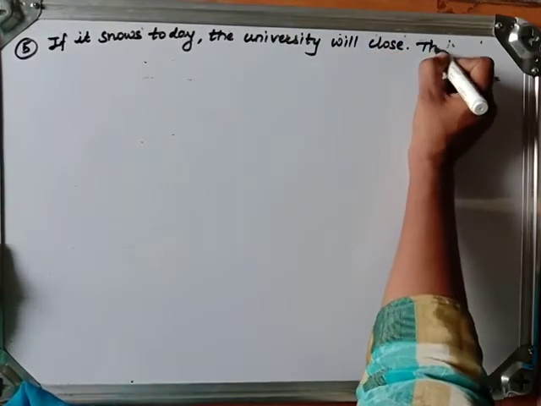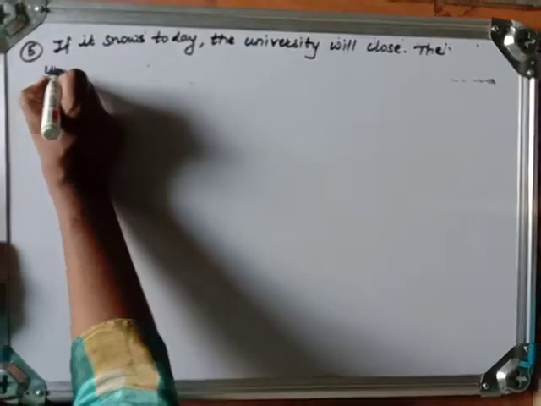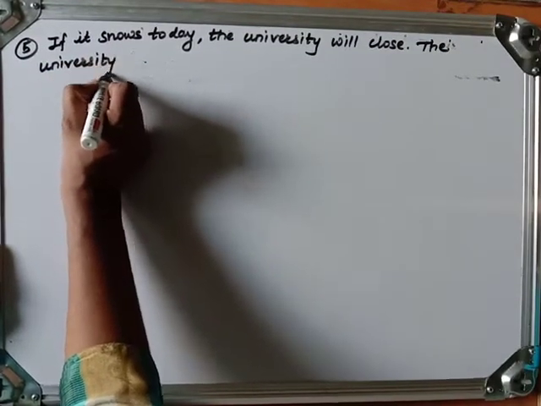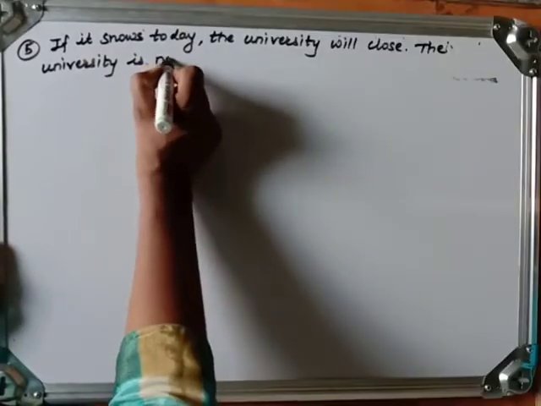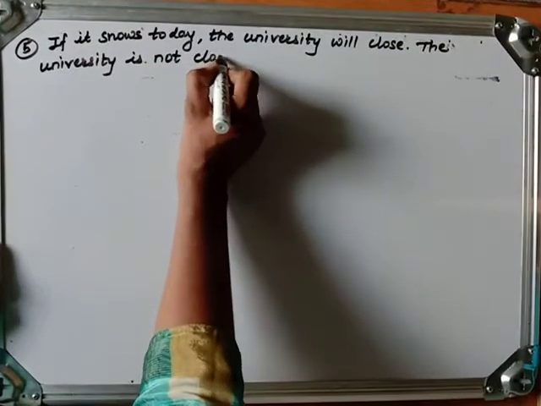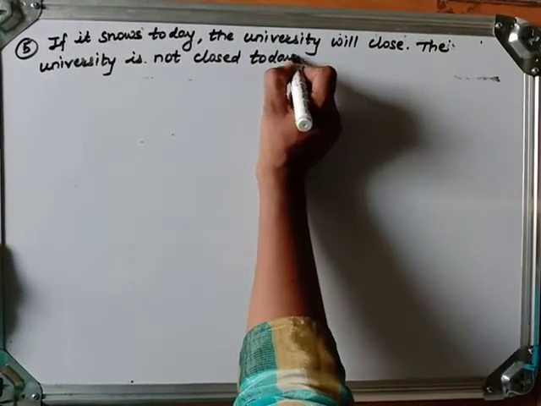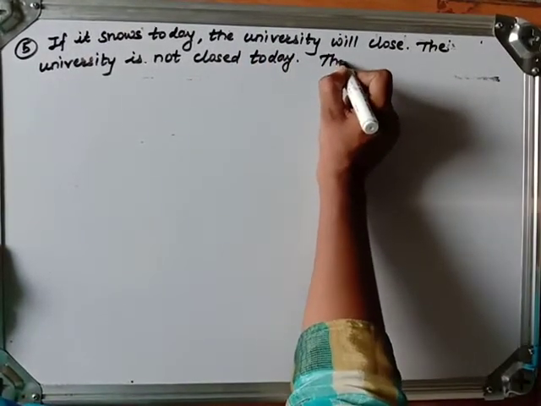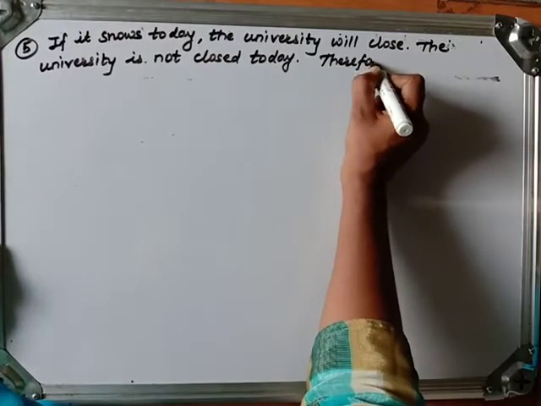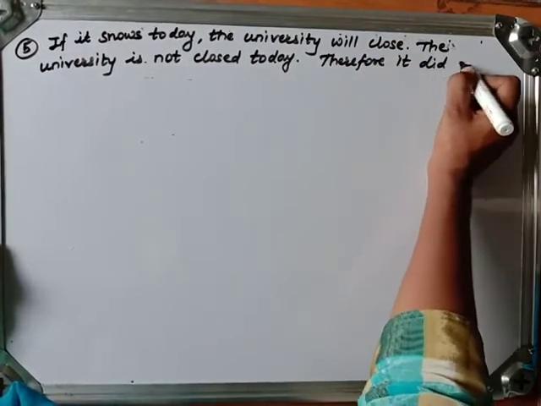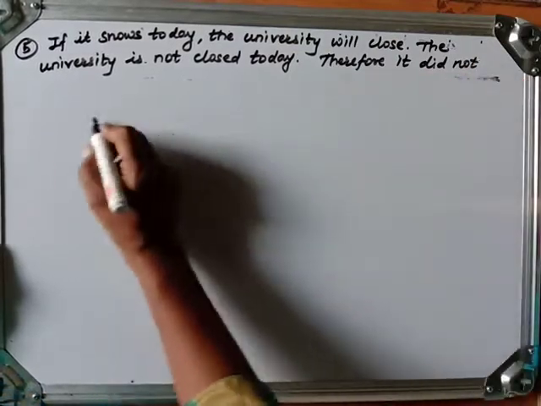The university is not closed today. Therefore, it did not snow today.